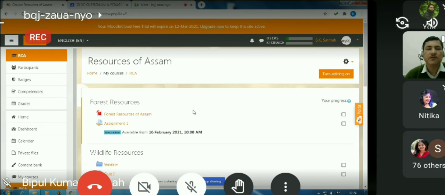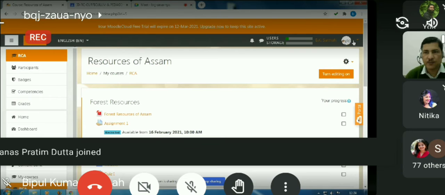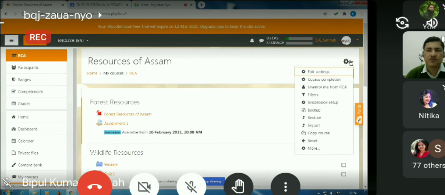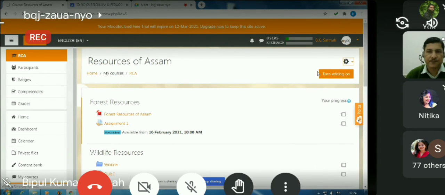So if we want to change those things, then we have this button. We have this gear icon. We have the gear icon on the top right, just the second one. We have the user menu, and the next one is the gear icon. You can see it is the one through which we can make changes to the course. So just click there and you will see that the first option is edit settings. So just click it, edit settings.